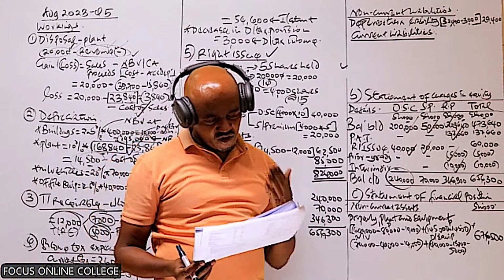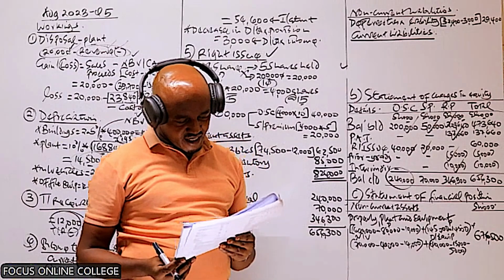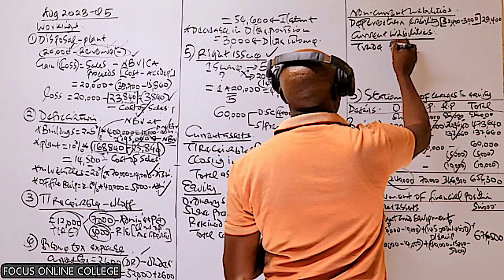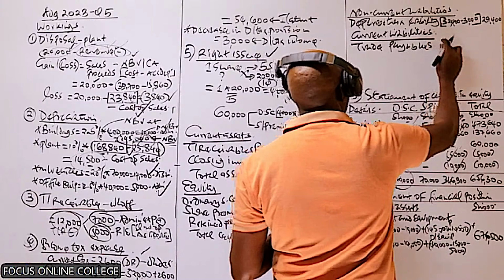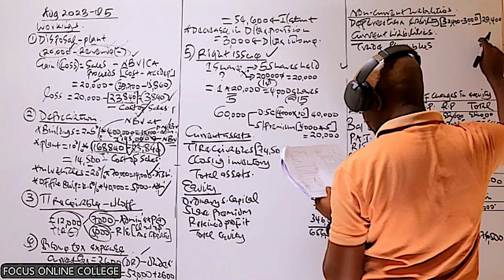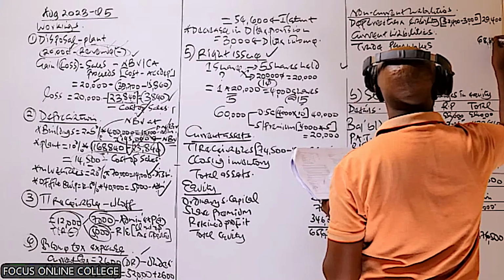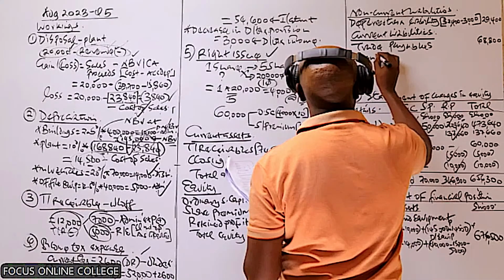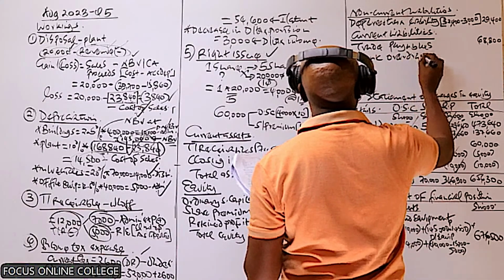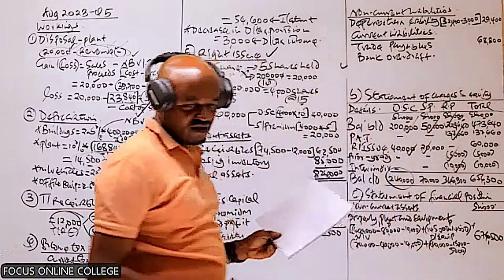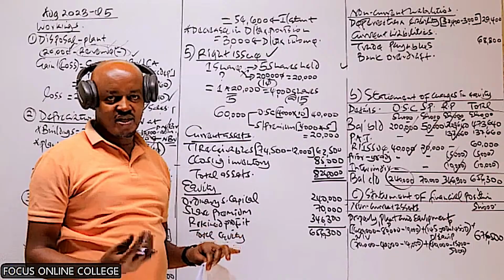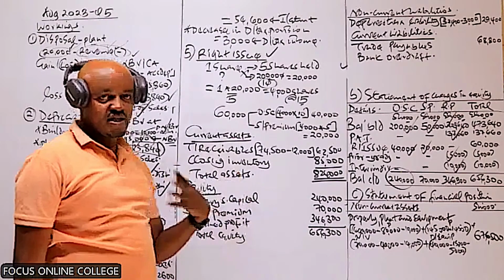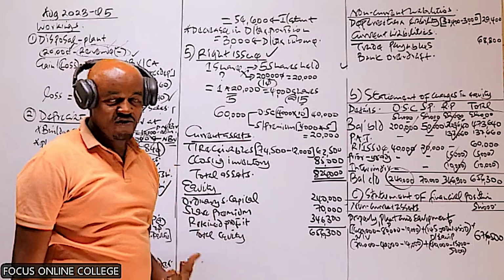I can see depreciation, then revenue. Below revenue, I can see trade payables, an amount of 68,800. Below that, I can see the bank balance, but in this case we can refer to that as a bank overdraft. In most cases, the examiner will not tell you that it is an overdraft, they just say bank balance. Majority of the students will record that here as an asset. That's why the examiner has not specified that it is a bank overdraft.